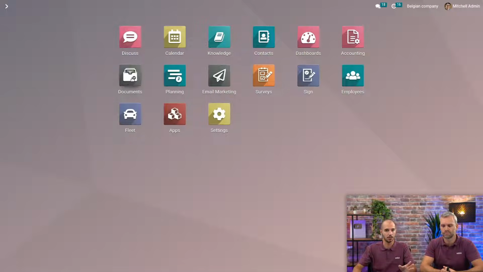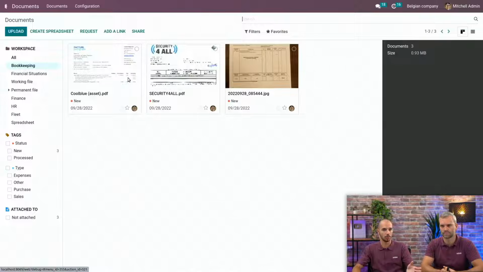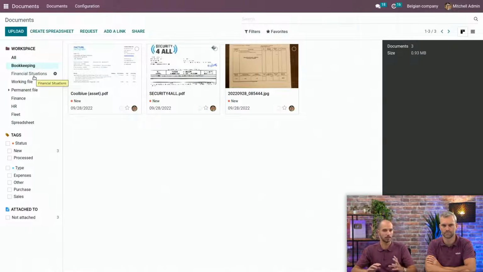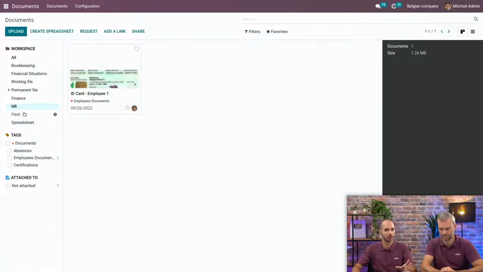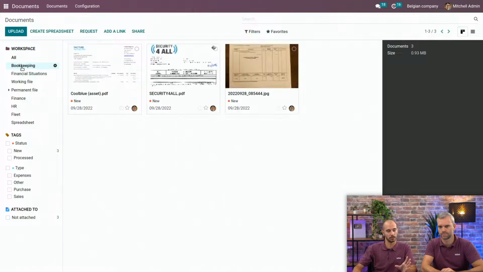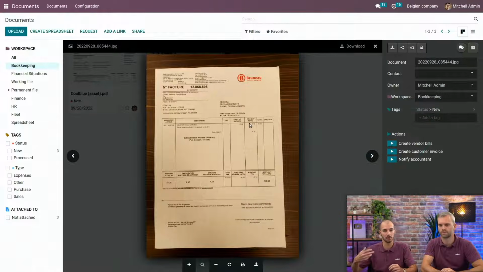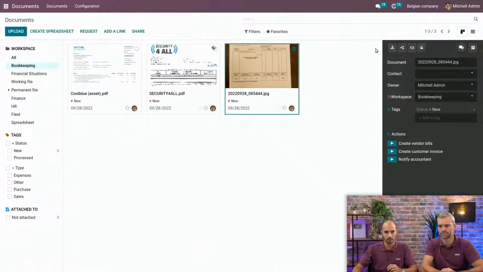And here, as you can see, we have the document application. So if you open it, you will see on the left the different workspaces that you can adapt and modify to your needs. So I have, for example, the bookkeeping, the financial situation. I have one for finance, HR, and so on, with each time different tags that you can also add to your needs. If I go back to the bookkeeping workspace, I can see here the picture I just sent with my phone to the database.